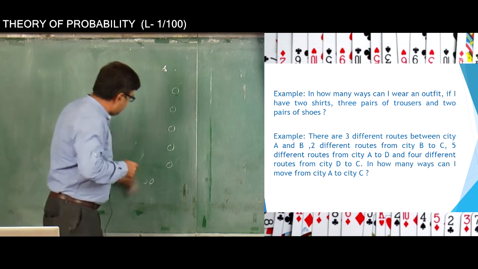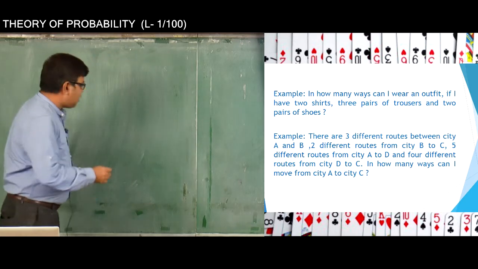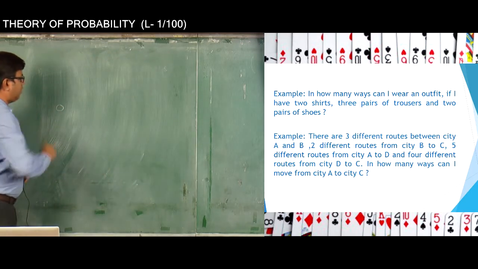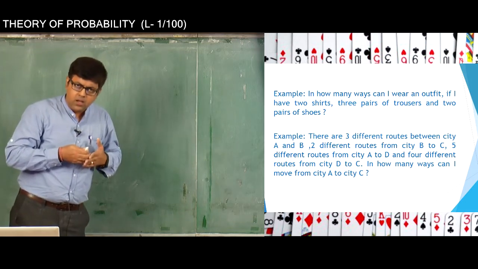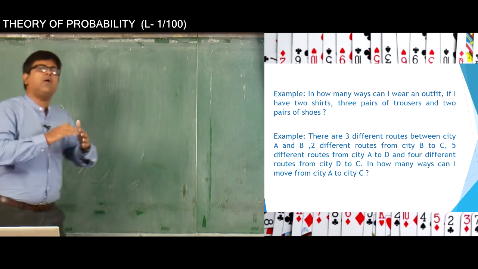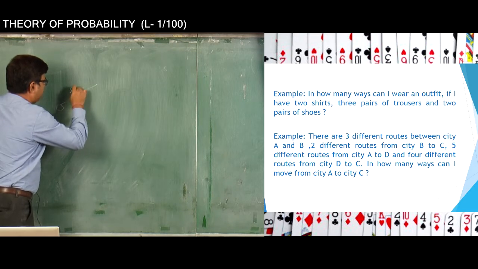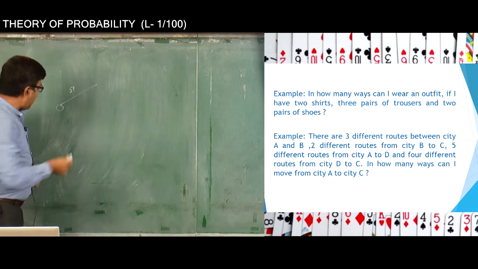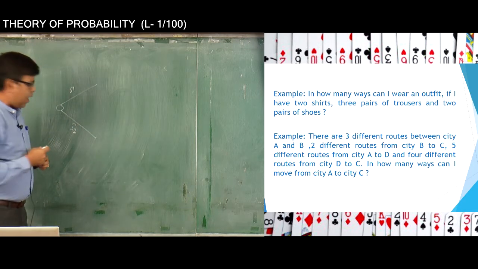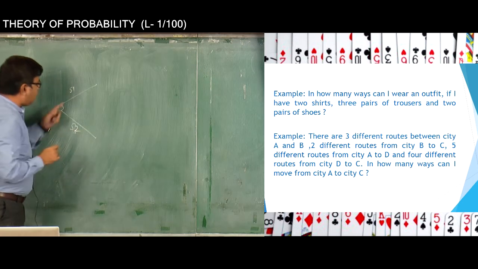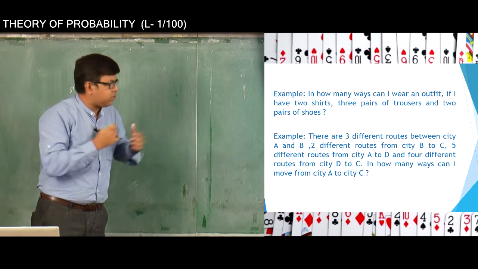See how many shirts we have? We have 2 shirts. So let us say I am here. I have 2 options to wear a shirt. I cannot wear 2 shirts simultaneously. So either I will wear shirt 1 or I will wear shirt 2. I can either wear shirt 1, which I am calling S1, or I can wear shirt 2, which I am calling S2. So I have two options to wear a shirt.